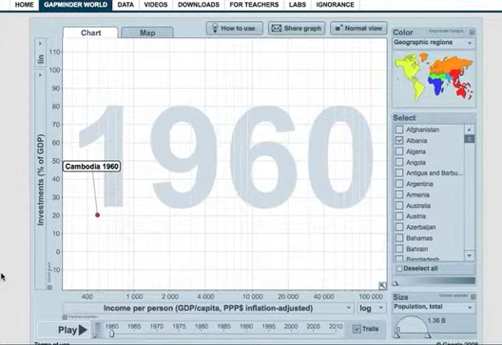I chose as my y-axis investments as a percentage of GDP and income per person, GDP per capita based on purchasing power parity inflation adjusted as my x-axis for Albania, Cambodia, and Iceland.